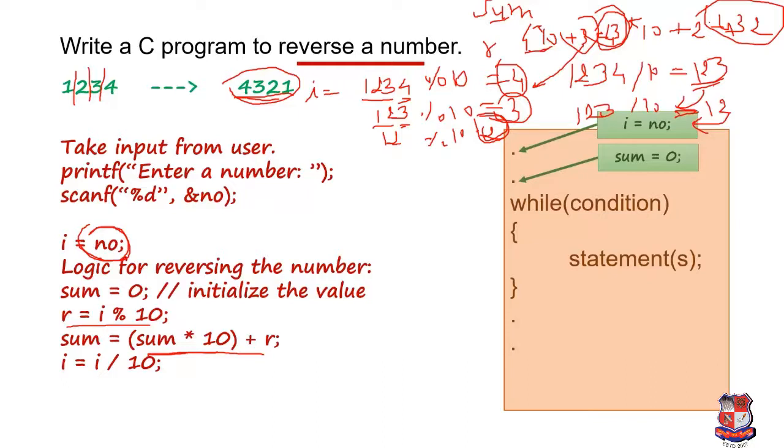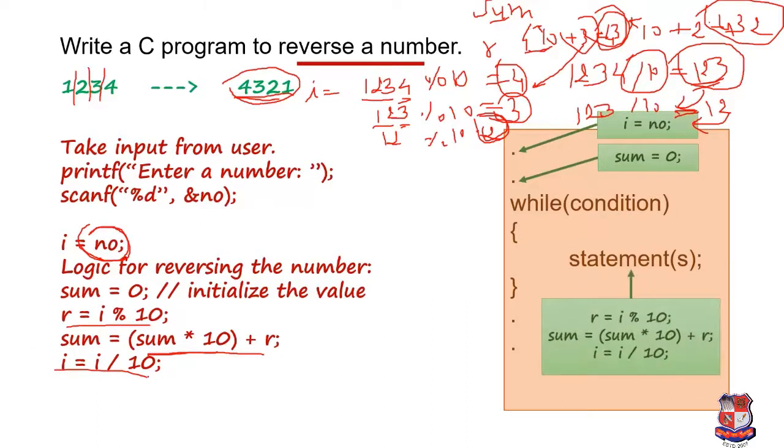I is 1 2 3, and for that we are taking I equals to I divide by 10. So our statement we are writing over here like this.